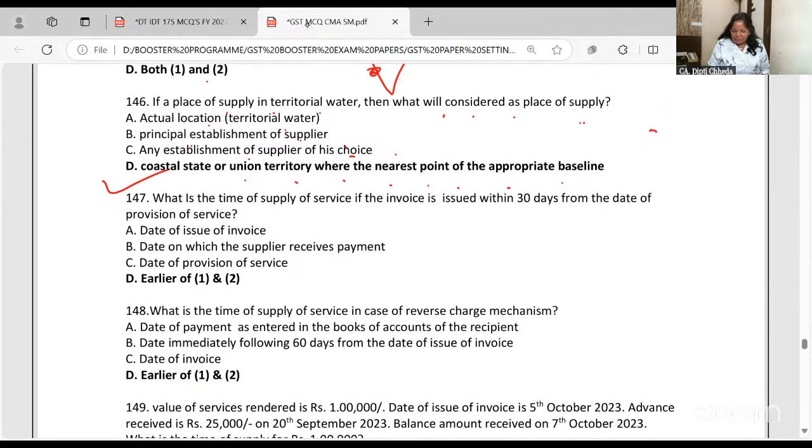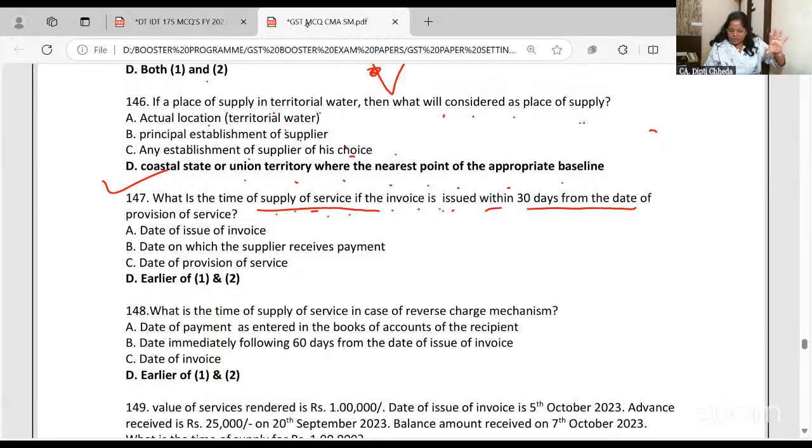What is the time of supply of service? If invoice is issued within 30 days, then date of invoice or the date of time of supply. In case of goods, it is the actual date of invoice or the date the invoice should be issued.